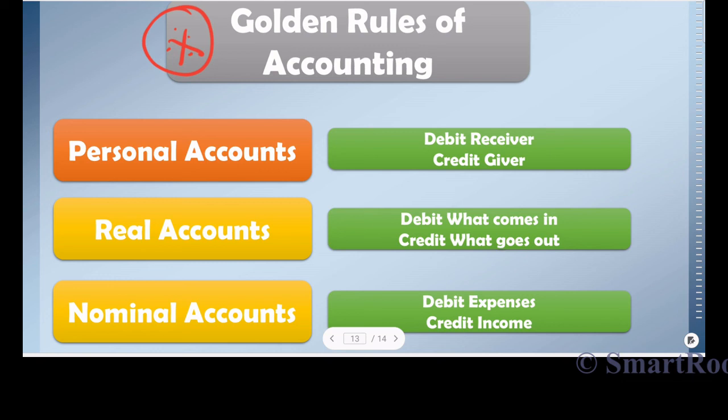So let's revisit personal accounts. If you're dealing with personal account, you debit the receiver, credit the giver. If you're dealing with real accounts, you debit what comes in, credit what goes out. And in case if you're dealing with nominal account, debit expenses and credit income. Isn't that so simple? So let me tell you one more thing.